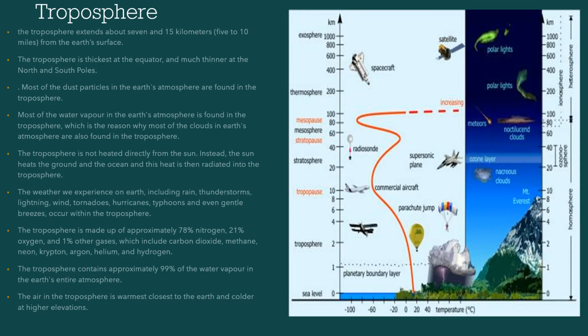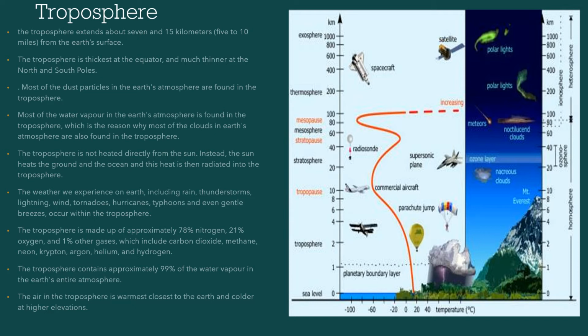The troposphere extends about 7 to 15 kilometers, 5 to 10 miles, from the Earth's surface. The troposphere is thickest at the equator and much thinner at the north and south poles. Most of the dust particles in the Earth's atmosphere are found in the troposphere. Most of the water vapor in the Earth's atmosphere is found in the troposphere, which is the reason why most of the clouds in the Earth's atmosphere are also found here.